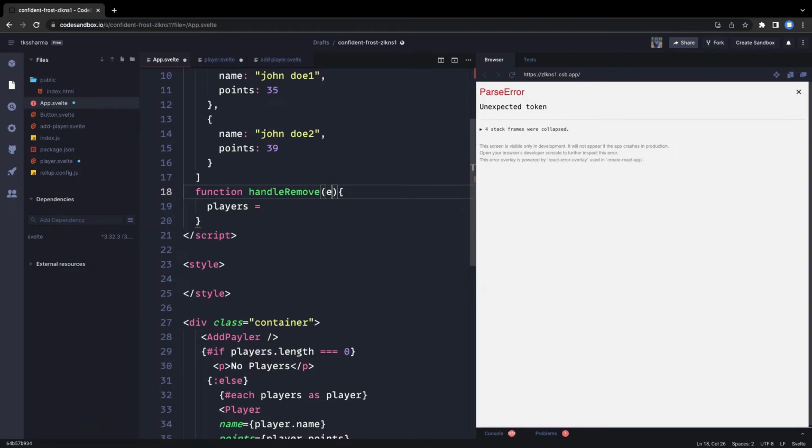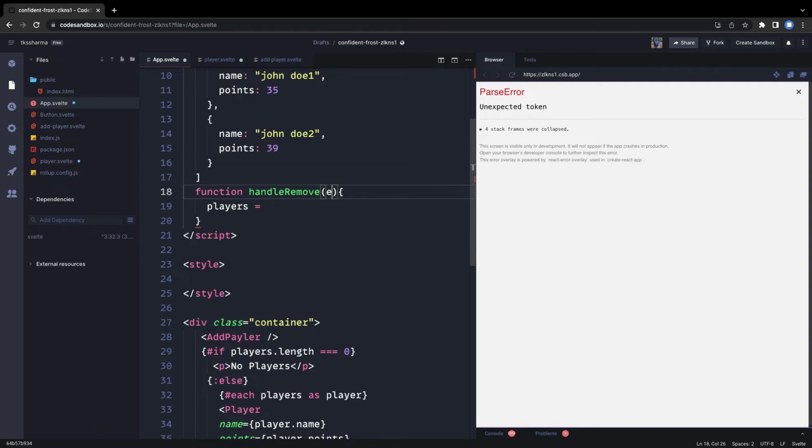If player.name matches e.detail, do not return that. So it will filter out that particular name and keep the rest of them. So we are doing the reactive assignment, so the players will get updated. Similarly, there can be another function from another component, which is add player.